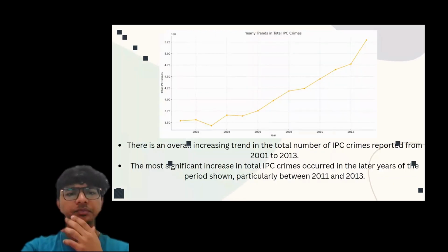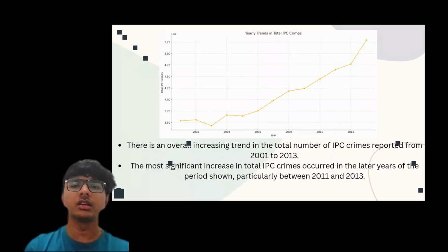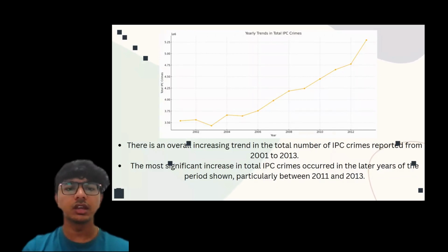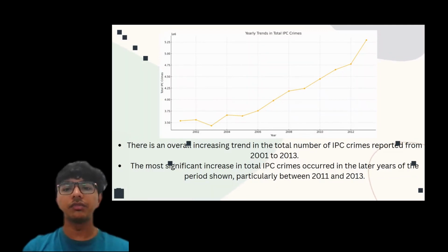As you can see here, this is a point graph. Up to now, we have checked the bar graphs, and this is a point graph. We can easily see and predict by looking at it. There is an overall increasing trend in the total number of IPC crimes reported from 2001 to 2013. Year by year the crime rate is increasing because of population, because of lack of discipline, and lack of other factors from generation to generation.